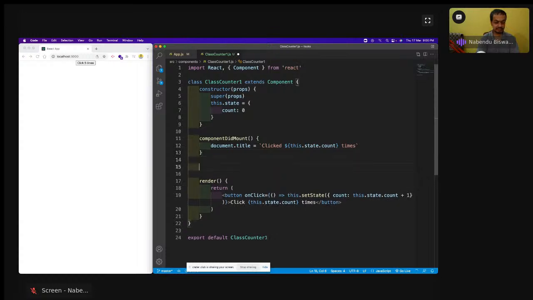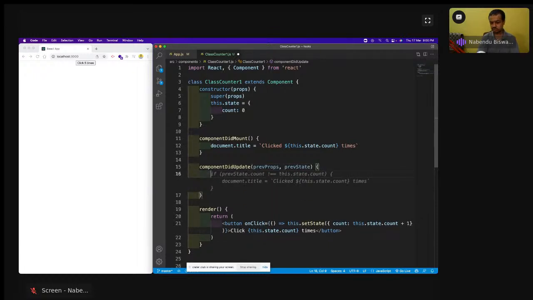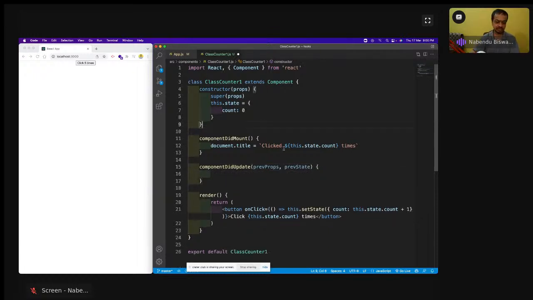Okay, and then componentDidUpdate, it will take prevProps and prevState like this. Let me only do this with componentDidMount first. So document.title and click 0 times. See, it is showing click 0 times here. But suppose if I update it, it will not show.